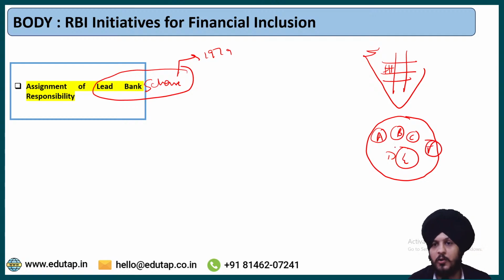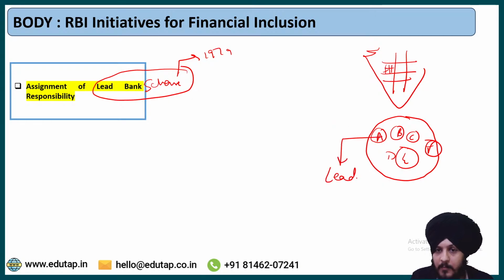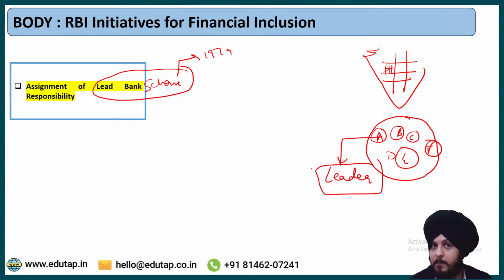Now what the government is going to do is look at each and every bank. They are going to see the progress, they are going to see the balance sheet, all such criteria with respect to a certain bank. And the one bank that is dominant and bigger as compared to the other banks is going to be chosen as a leader. And that is why it is called the lead bank scheme. That one particular bank, let us say in our example, is bank A. It is going to be chosen as a leader.